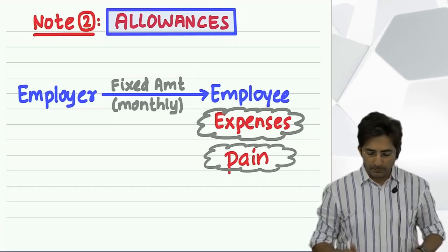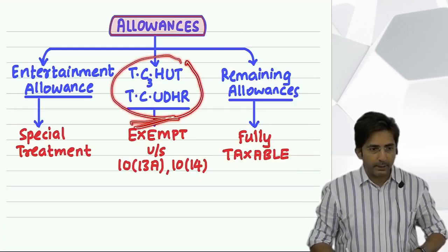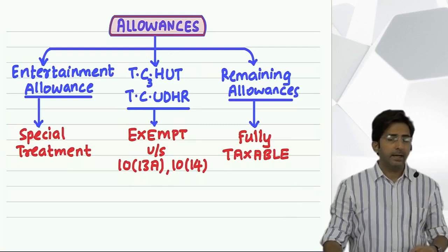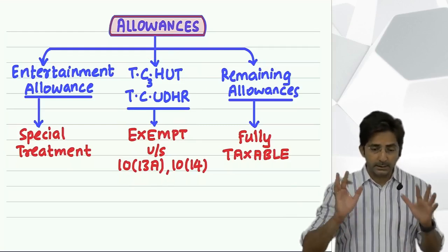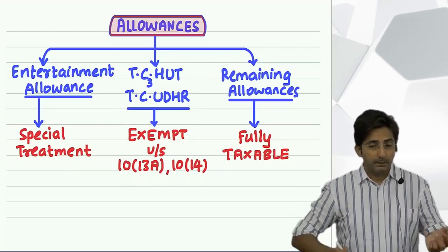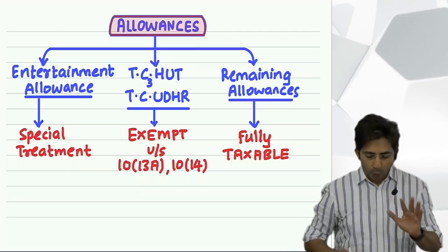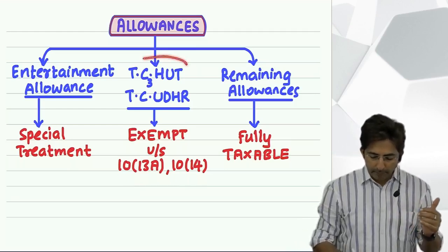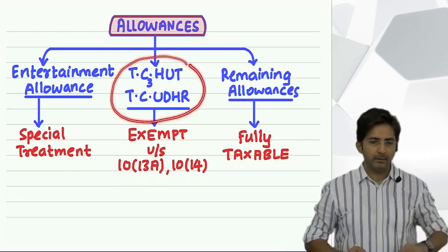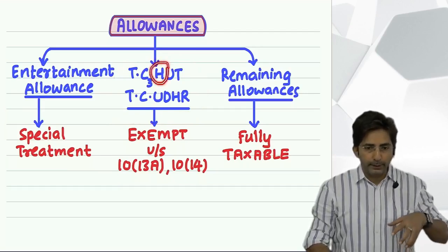Now since it is falling in the list of exempt allowances, that means it is exempt. Basically the government feels house rent allowance is necessary, and wherever the law feels that an allowance is necessary and the employee should be given it, the government will exempt it. But the exemption of house rent allowance is a little difficult. Once I complete the entire list of TC hut, TC udhar, I will take it at the end, because this explanation is a little detailed and I don't want to go into detail right now.